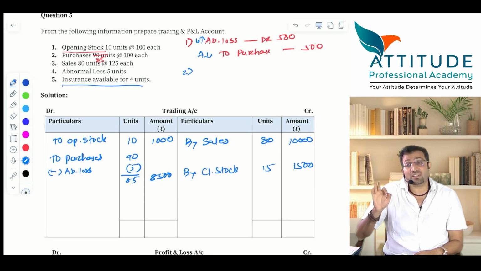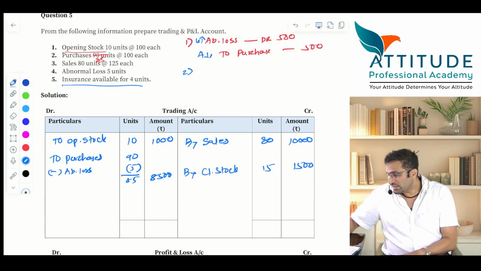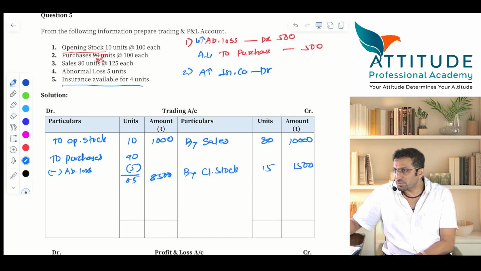Money is received or receivable? Receivable. Anything receivable is always an asset. Who is that asset here? So tell me, asset increases. Insurance company account debit, debtor. How much? 400